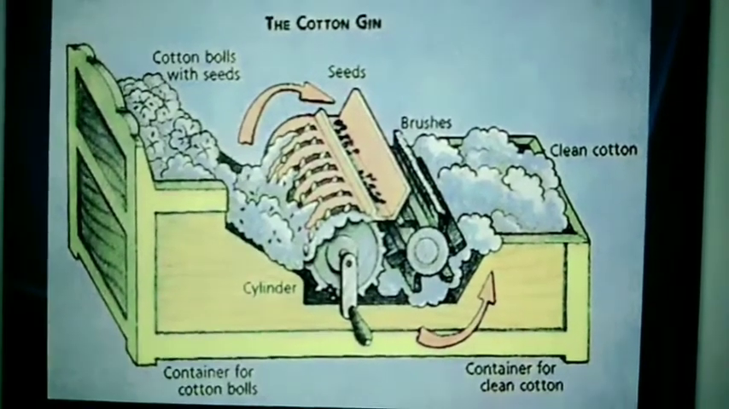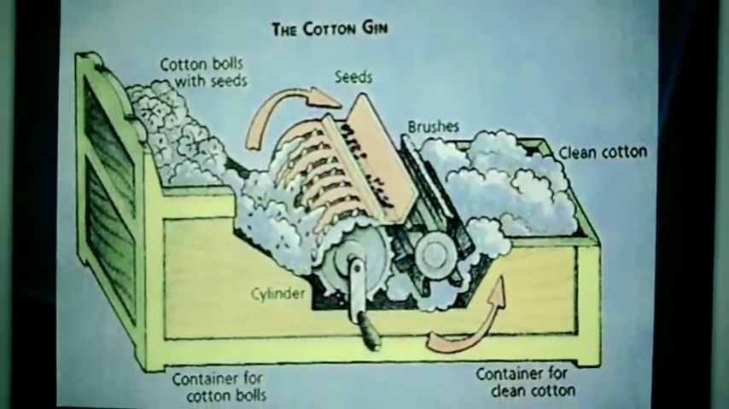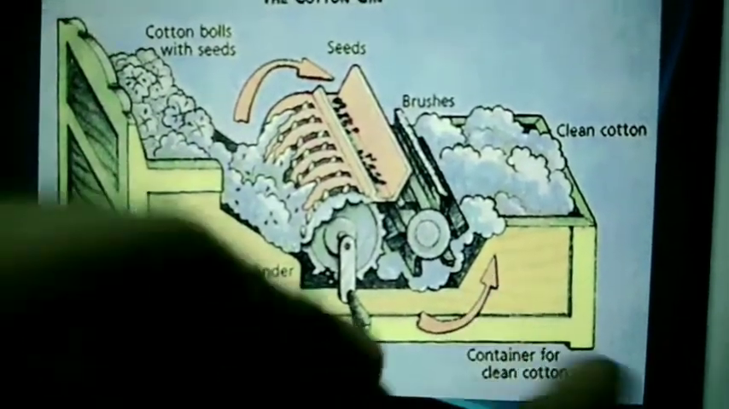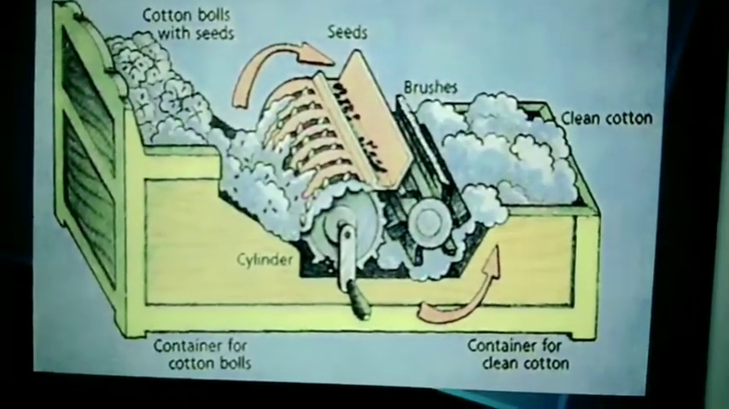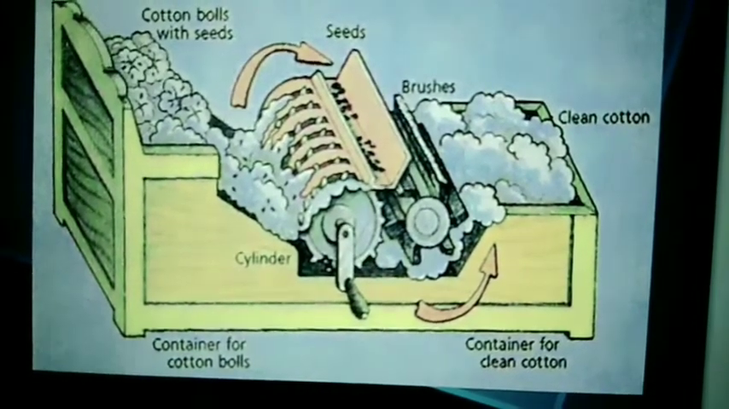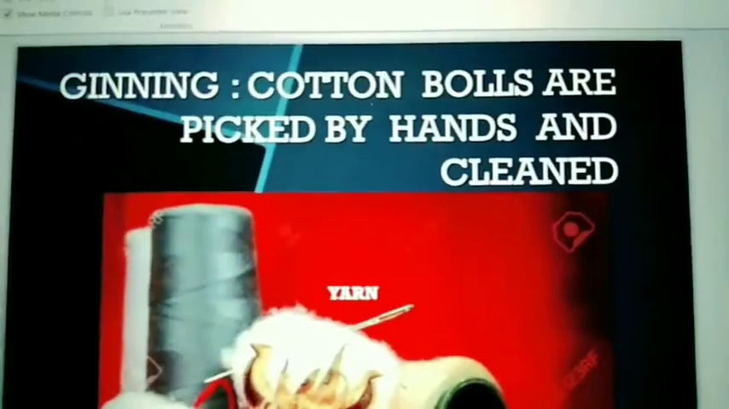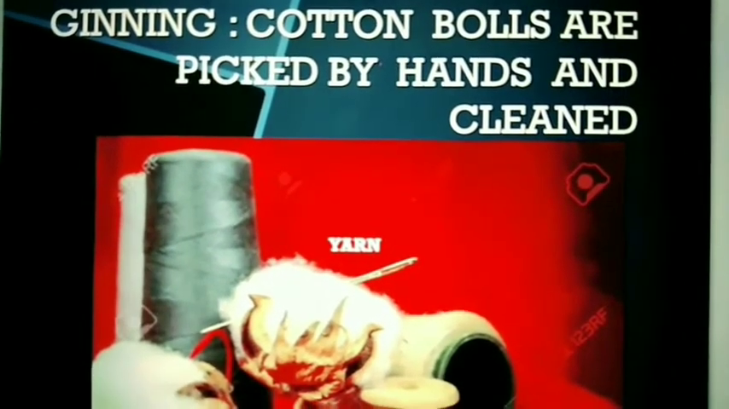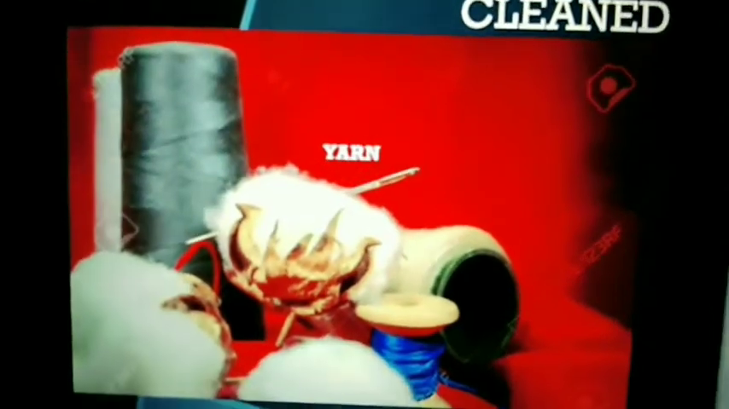What does the ginning machine do? The ginning machine removes the seeds from the cotton. Then we get the pure cotton. There is one question: what is ginning? Cotton balls are picked by hands and cleaned. That process is called ginning.